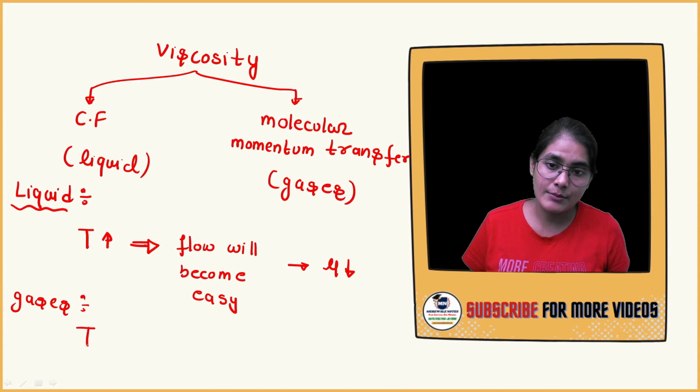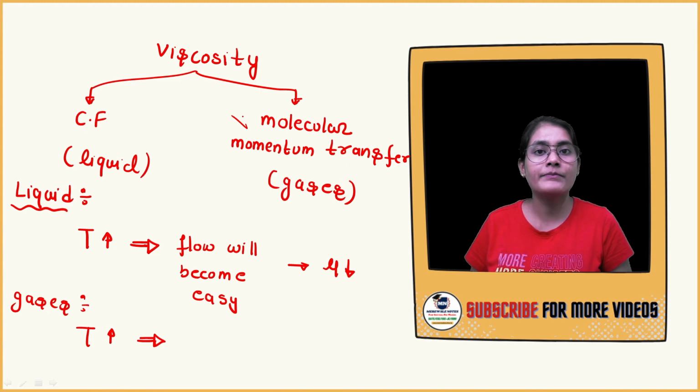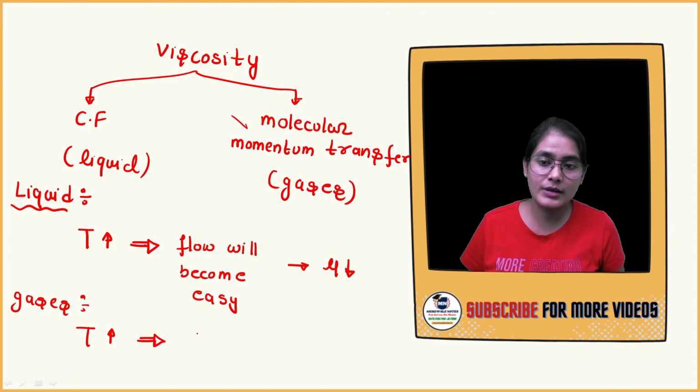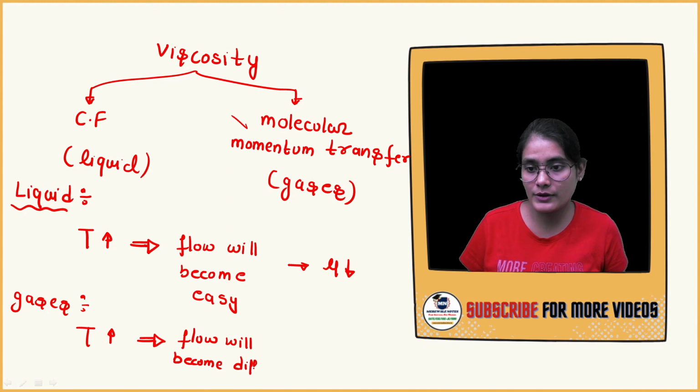when you increase the temperature, the molecular energy will increase. If molecules get more energy, they will collide more. If they collide more, then molecular momentum transfer will become high. If molecular momentum transfer is increasing, then definitely flow will become very difficult, because randomness will increase. So in the case of gases, flow will become difficult.